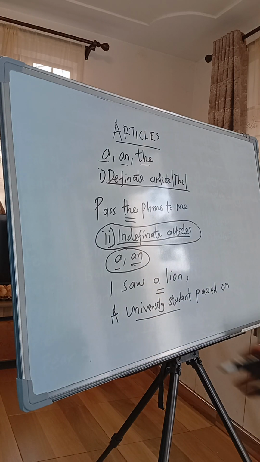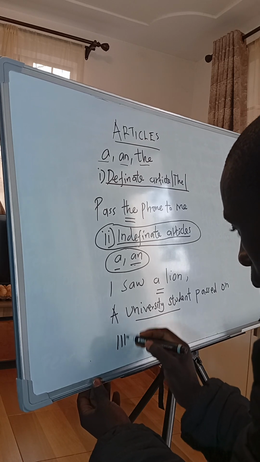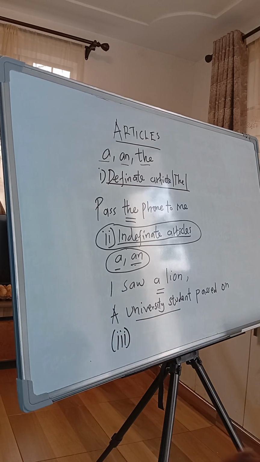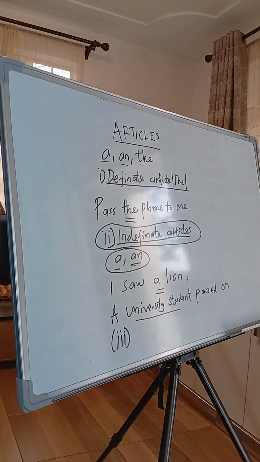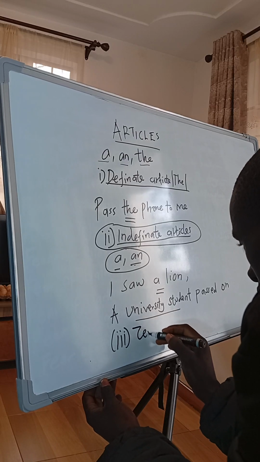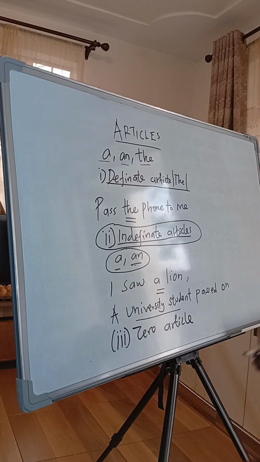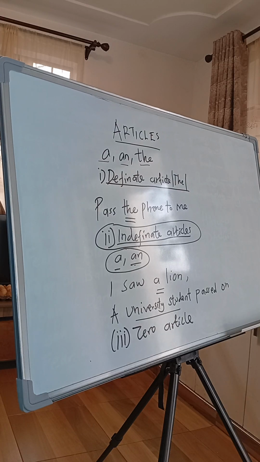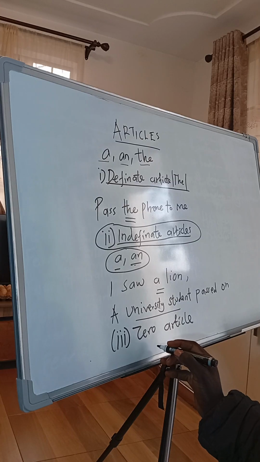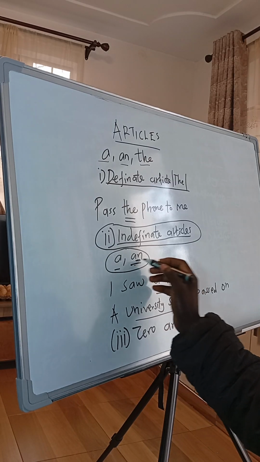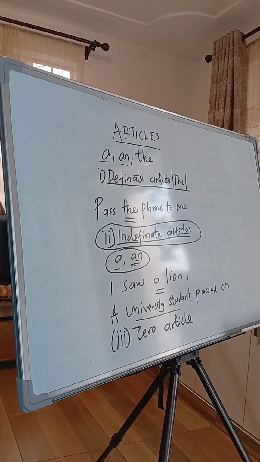We have category number 3, called zero article. It is called zero article or no article at all. Before we go to zero article, let me talk about the article an. When are we supposed to use an?